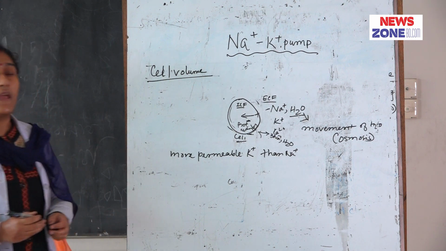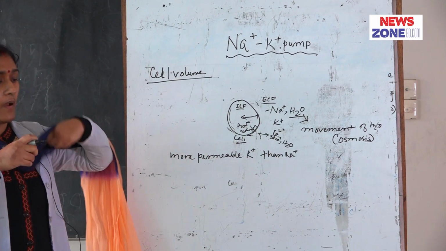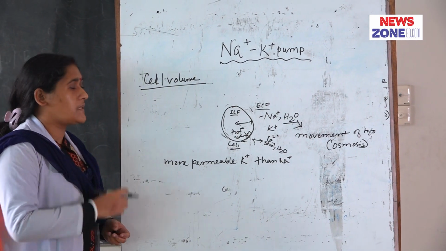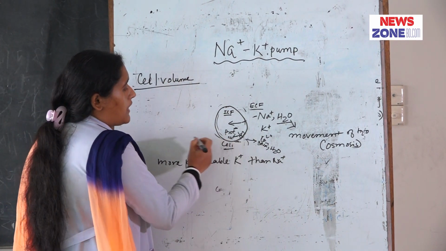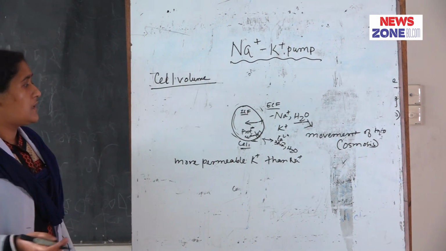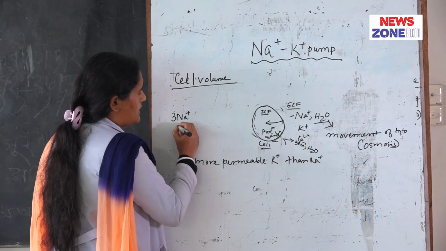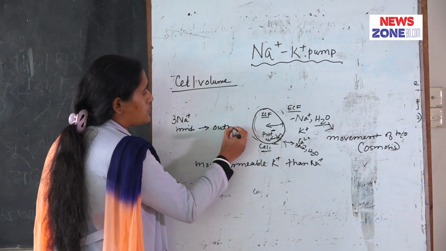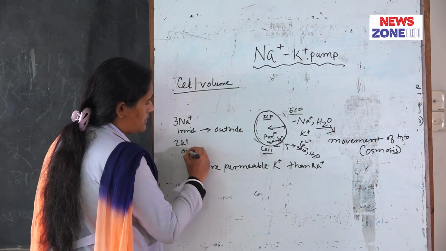Then another important question is how the sodium potassium pump maintains negativity inside of the cell. The sodium potassium pump moves 3 sodium ions from the inside to outside and 2 potassium ions from the outside to inside.